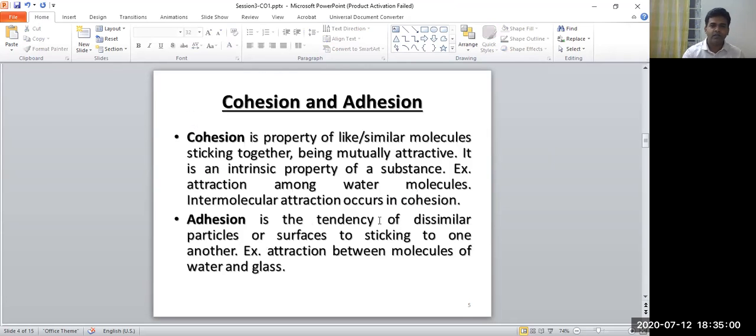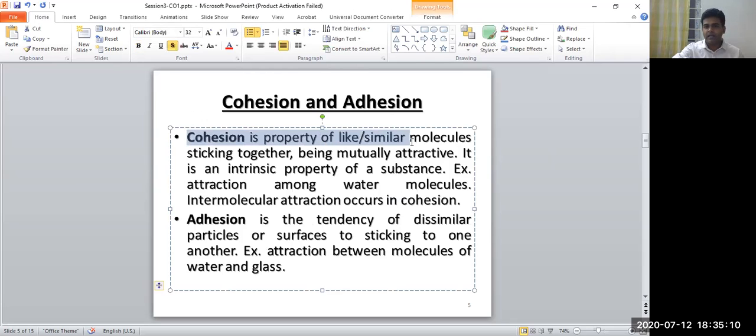Now coming to the next property, that is cohesion and adhesion. What is cohesion? Cohesion is a property of like or similar molecules sticking together, that is, being mutually attractive. So it is an intrinsic property of the substance.